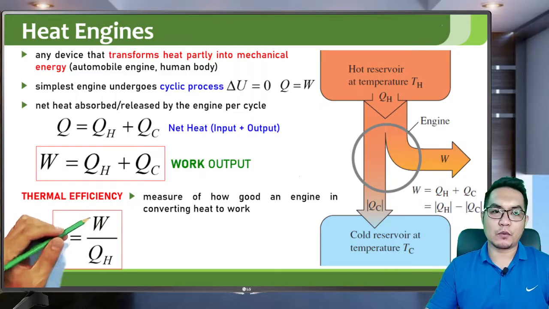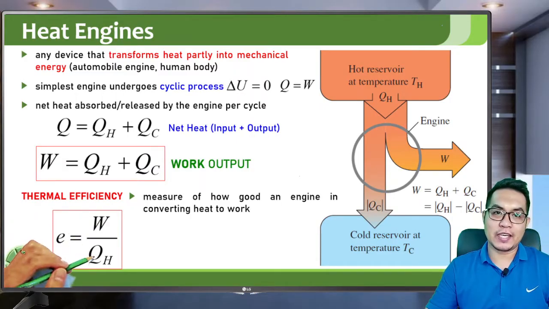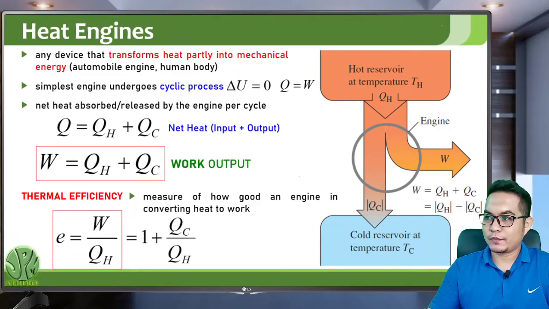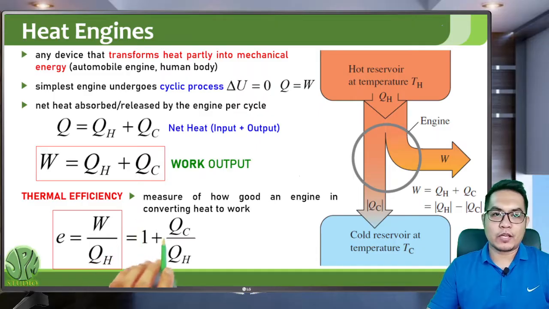So the output is the work, the input is QH, the heat input. So take the ratio of that and you will get the efficiency. So you can also write it as 1 plus QC over QH.